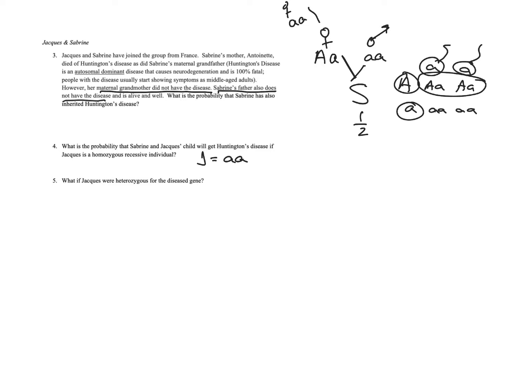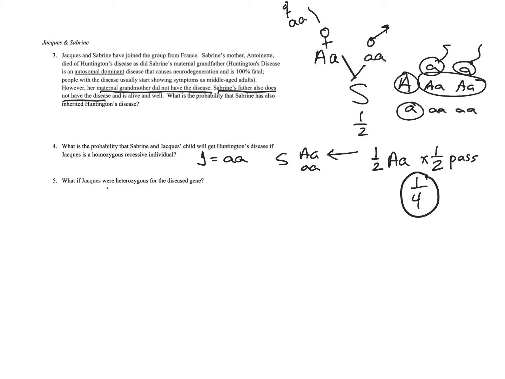So there's 2 ways to do this. You can do out both squares of Sabrina being either big A, little a, or so we know that Sabrina is either big A, little a, or little a, little a. And you could do out both squares and count out of 8. Or you can say the only way for them to have a child with Huntington's is if Sabrina is that. So there's a half probability that she's that. And then for her to pass it on, it's a 50-50 chance, right? So there's a half probability that she passes it. And so overall, there's a 1/4 probability that one of the children will have it.